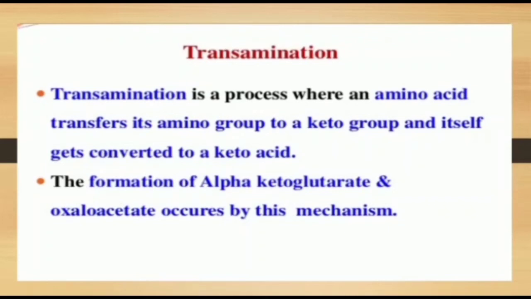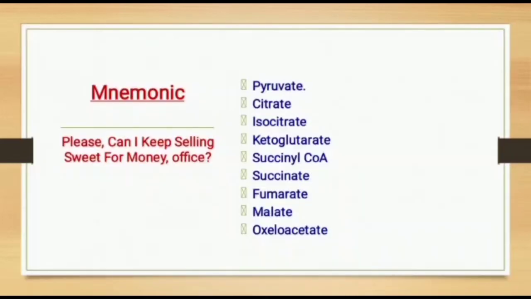Now, how to remember the TCA cycle steps? Please, can I keep selling sweet fumarate for money office? Please stands for pyruvate, CAN stands for citrate, I stands for isocitrate, KIP stands for ketoglutarate, selling stands for succinyl CoA, sweet stands for succinate, for stands for fumarate, M stands for malate, and office stands for oxaloacetate.